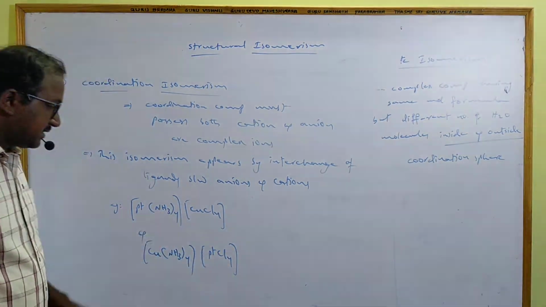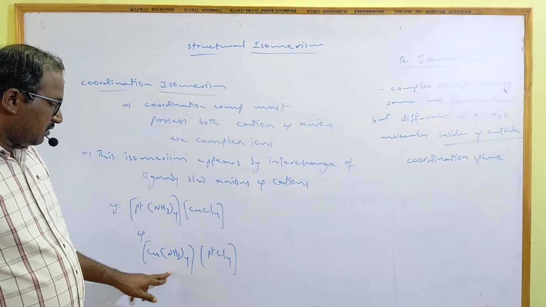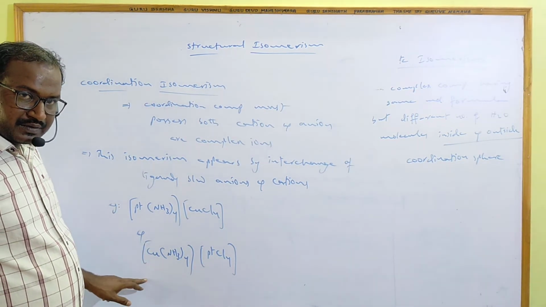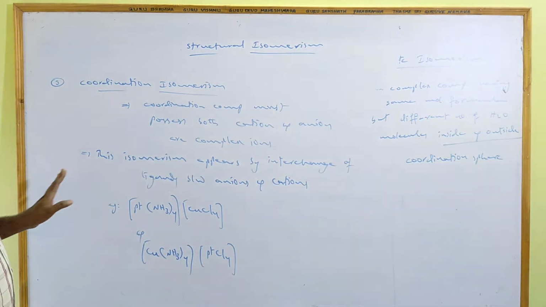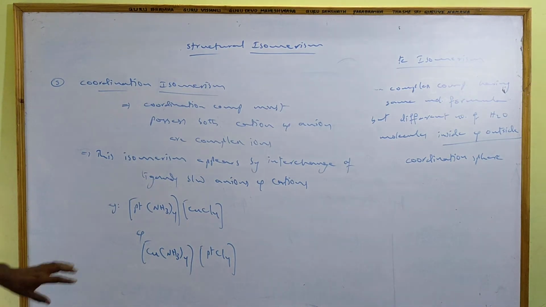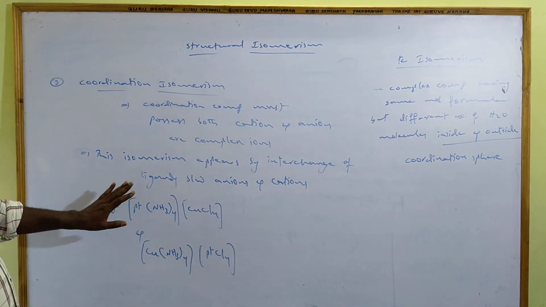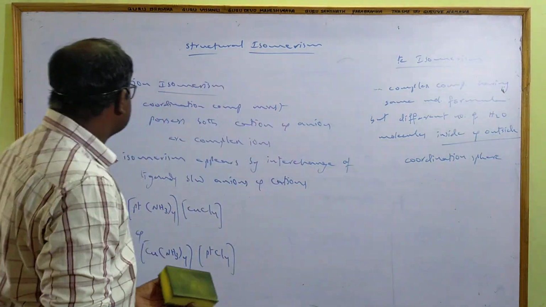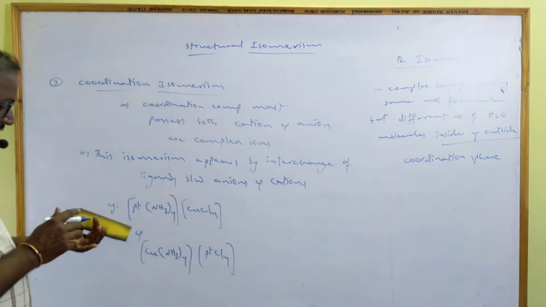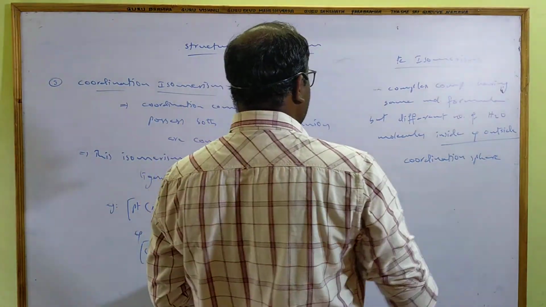These two molecules have the same molecular formula: 1 platinum, 4 ammonia, 1 copper, 4 chlorides. There is no molecular formula difference, but the difference is the interchange of ligands. This is possible if both cation and anion are complex compounds. This is the third type of isomerism in coordination compounds.